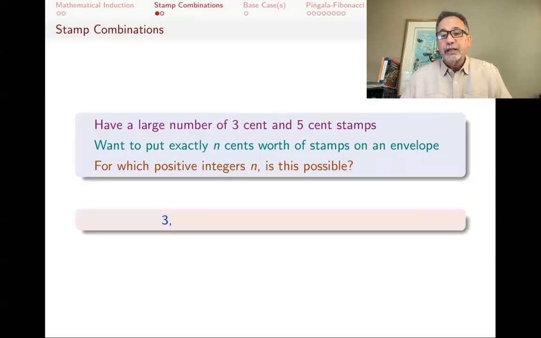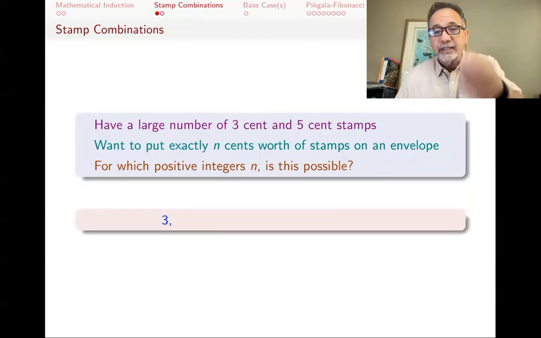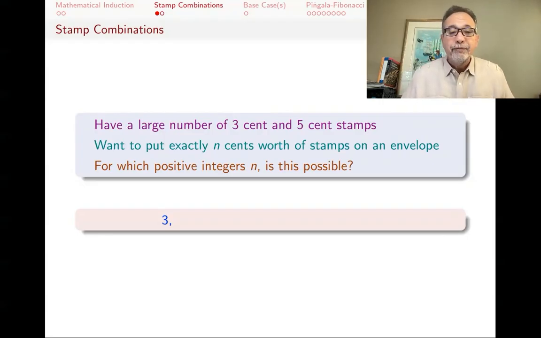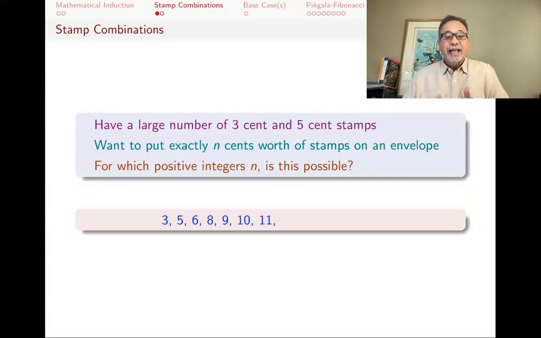I can definitely make a 3-cent stamp because I get a 3-cent stamp, put it there. I can't make 1 or 2. Those are too small. I can't make 4, but I can make 5 because I have a 5-cent stamp. I can make 6 because I can put two 3-cent stamps. I can't make 7, but I can make 8, a 3 and a 5. And then 9 is 3, 3, and 3, for example. And 10 is 5 and 5. 11 is 8 and 3. And 12 is 9 and 3, and so forth.